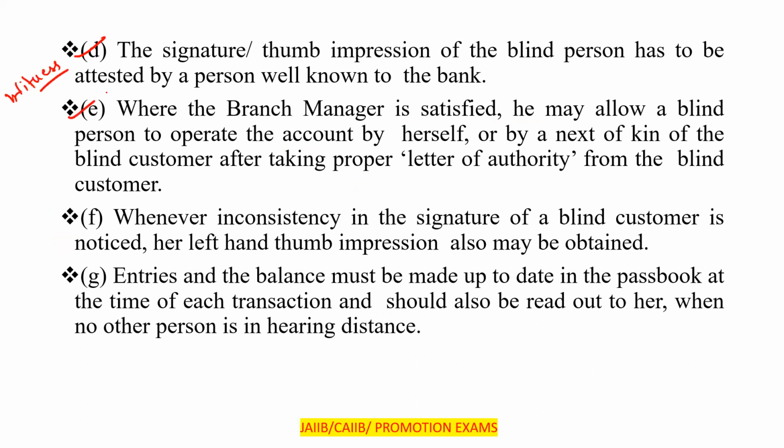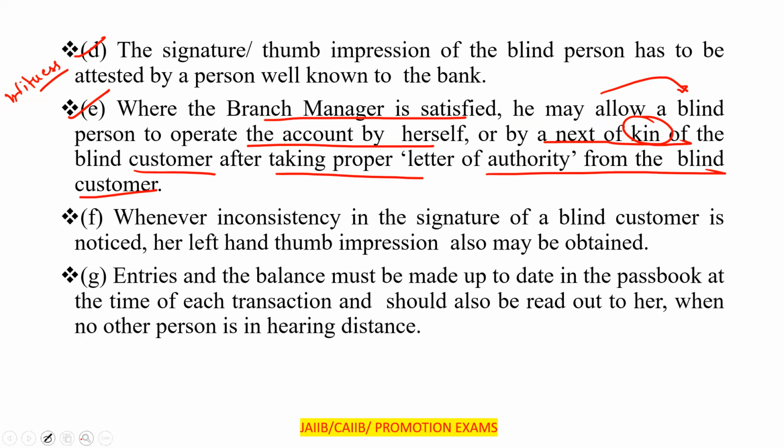Next one, where the branch manager is satisfied, he may allow a blind person to operate the account by herself or by a next of kin, that is a family member of the blind person, after taking proper letter of authority from the blind person. Clear? On behalf of the account holder, this person will operate the account.